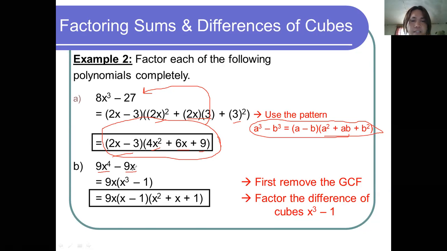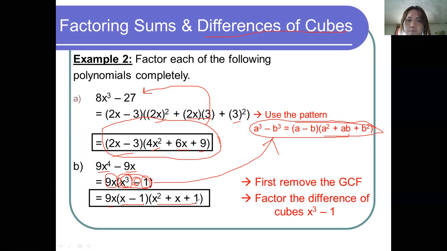How did we get it? Since their common factor is 9x, we remove 9x. What will be left is x cubed minus 1. And this is a difference of two cubes. Why? Because x cubed is a perfect cube, 1 is a perfect cube, it has two terms, and they are separated by a negative sign. That's why we can use the pattern that I mentioned a while ago. So we write 9x, then the cube root of x cubed is x, the cube root of 1 is 1, then it's negative, so x minus 1.